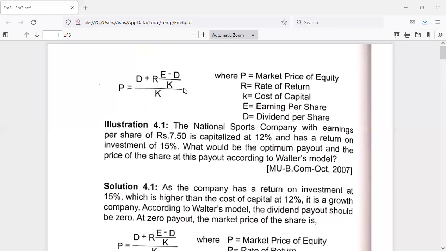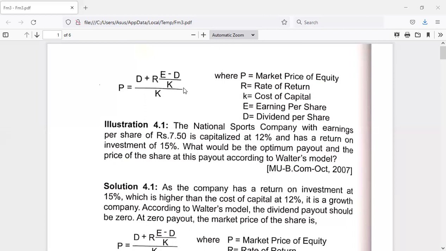Okay, earning per share capitalized at 12% means it is the cost of capital. Then return on investment means R. Now what is not given? K is known, R is known, E is known. What is not known is D. Anyhow, with this information, we can solve this problem.